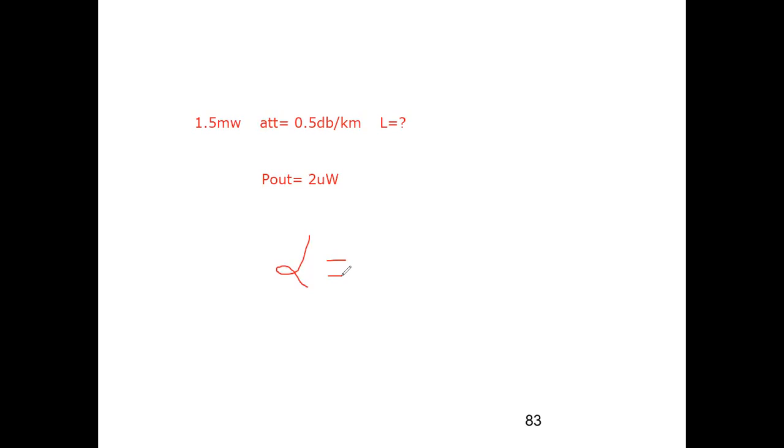So those losses are neglected, but when you actually go to the field, every component, a connector, you will connect the source, so there will be a connector connecting the source to the fiber, there will be loss. There will be a simple connector connecting the detector to the fiber, there also there will be loss. Due to aging there will be loss, due to temperature effect there will be loss in the component.